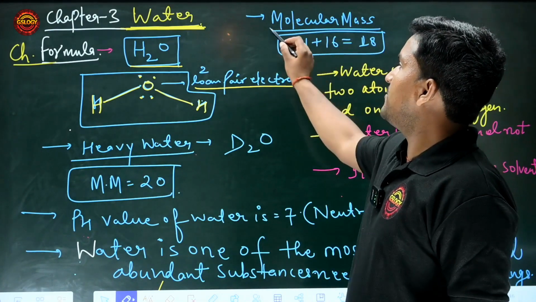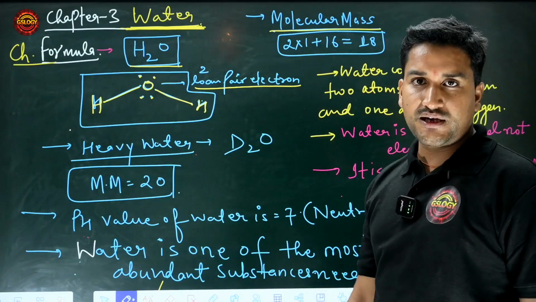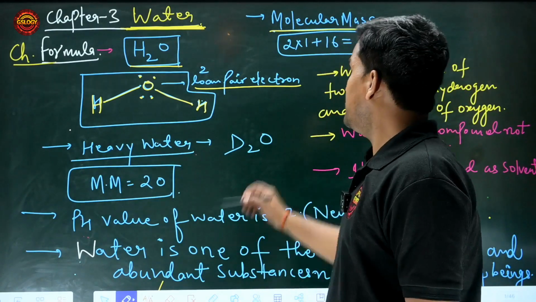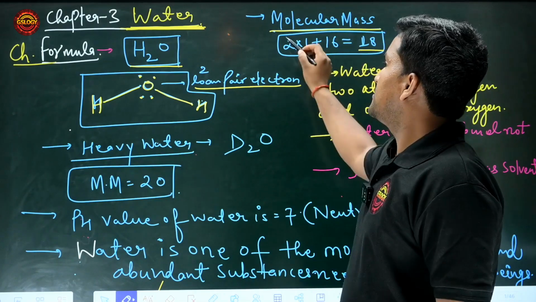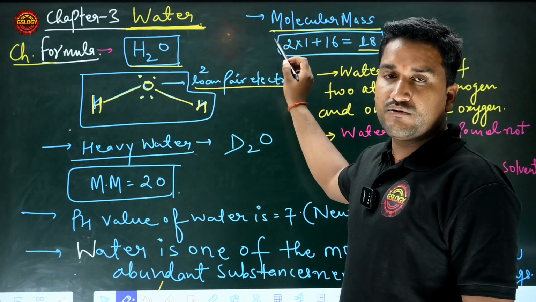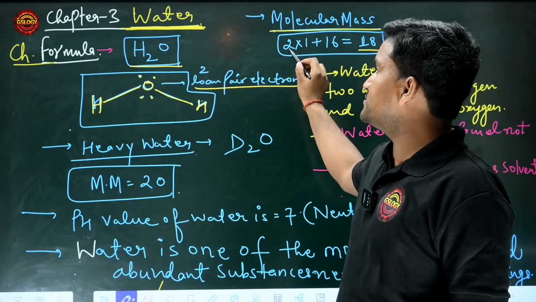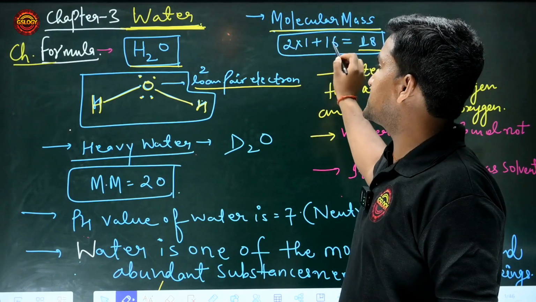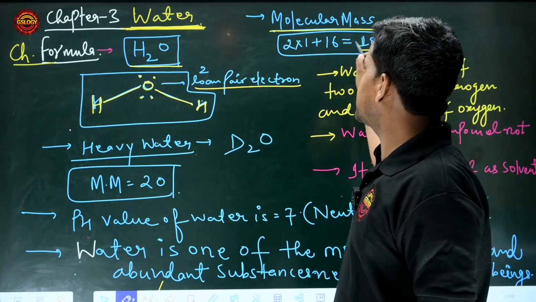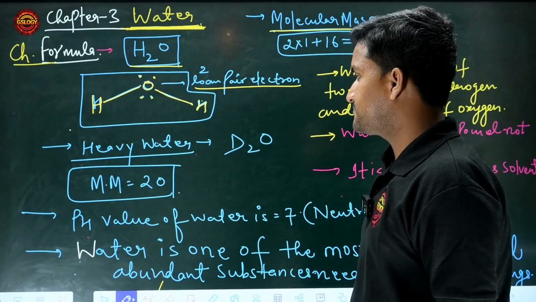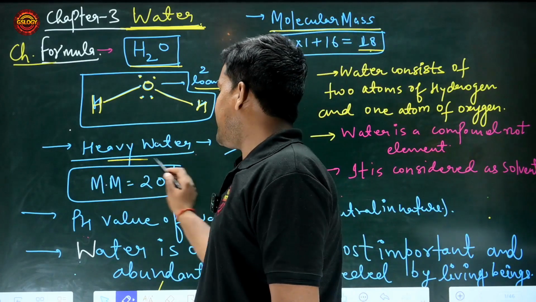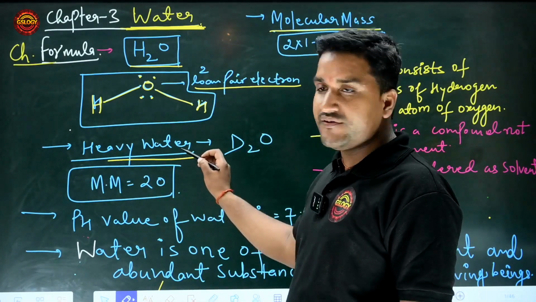You know very well the molecular mass of water. The molecular mass of water is 18. The atomic mass of hydrogen is 1 and of oxygen is 16, so 2 into 1 plus 16 is equal to 18. And you also know the formula of heavy water.